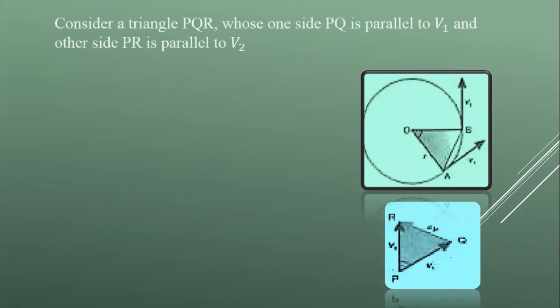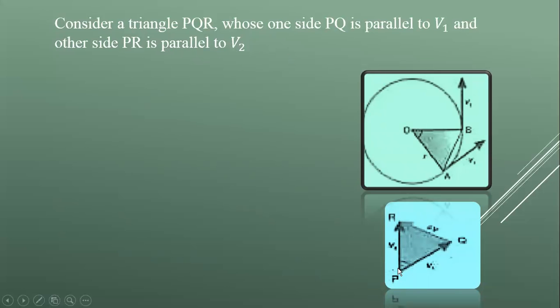Now consider a triangle PQR. This is another triangle PQR, whose one side, PQ, should be parallel to v1. That is, this line and this side PQ should be parallel to each other, and the other side, which is PR, should be parallel to v2.